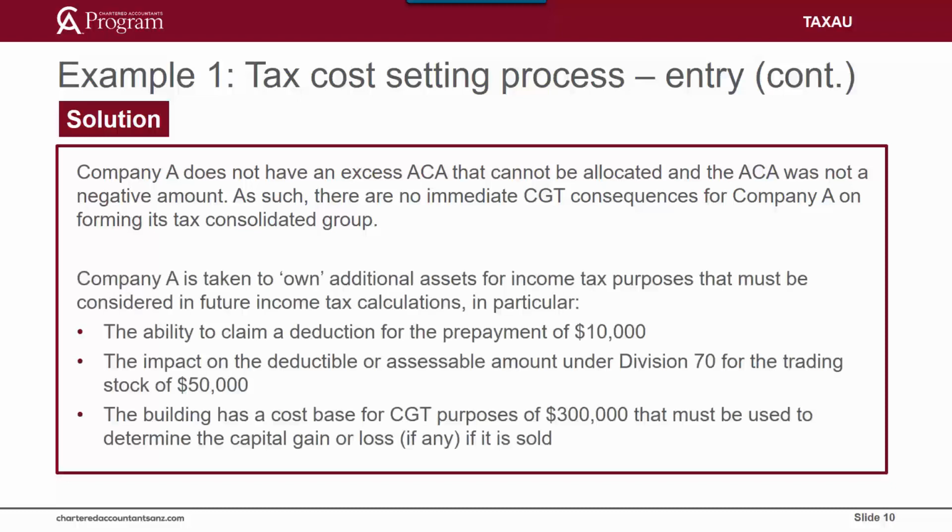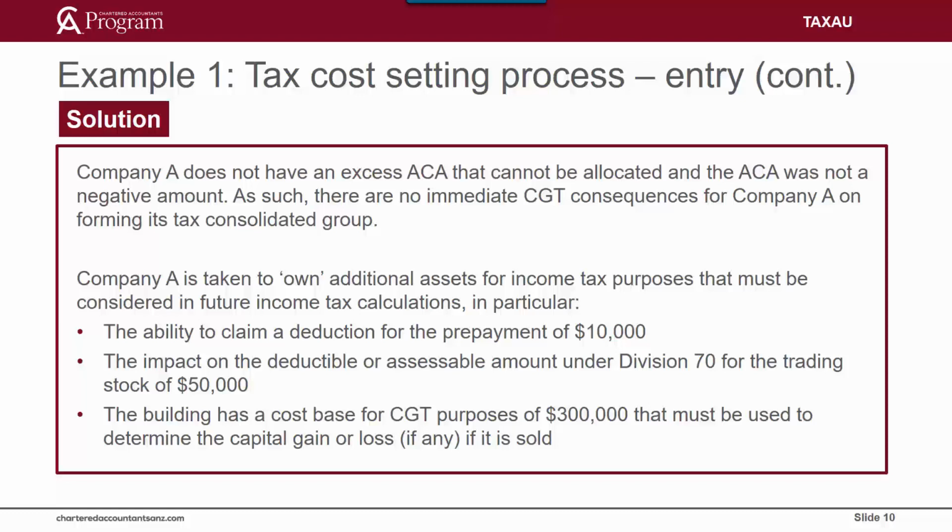In this example, Company A also now has a series of new assets that it must take into account in its future income tax calculations. Where the prepayment does not relate to excluded expenditure under Section 82KZL, that would have been claimed as a tax deduction by the subsidiary just before it joined the tax consolidated group, Company A will be able to claim a deduction for the amount allocated to the prepayment of $10,000. Company A also has trading stock with a tax cost now of $50,000 that must be taken into account when determining the assessable or deductible amount under Division 70.